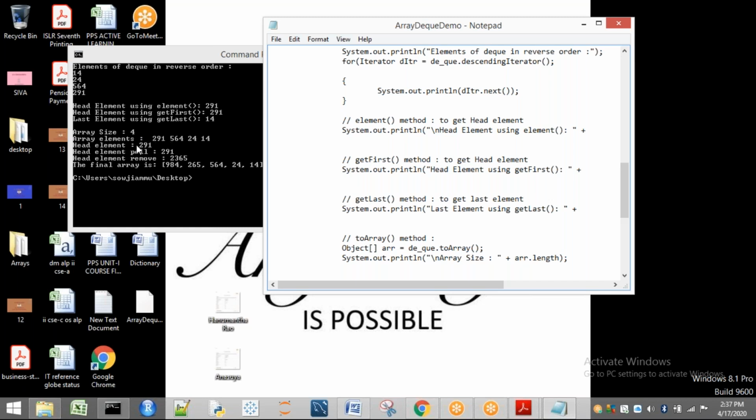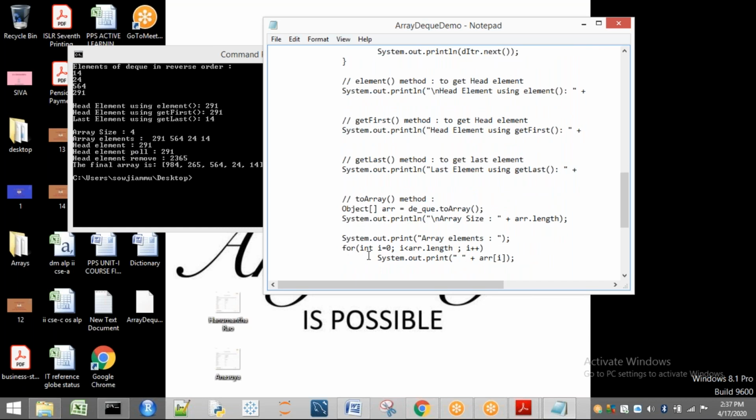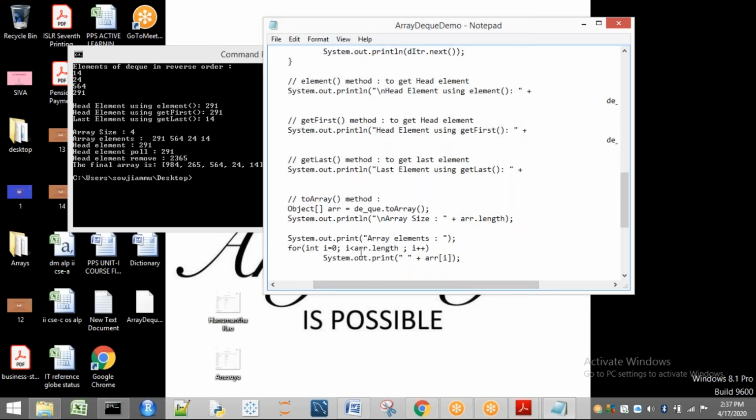Okay. Next, I want to print those elements in the array. So see, array length is what? 4. So all the elements are going to be printed here. So we can see all the elements here. Now, head element. What is the head element we are having?